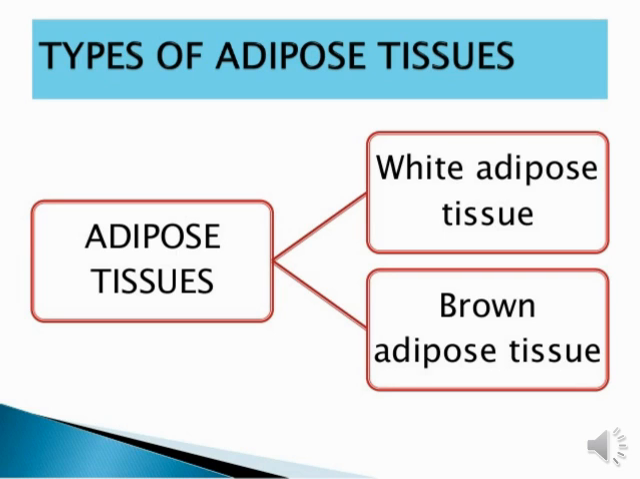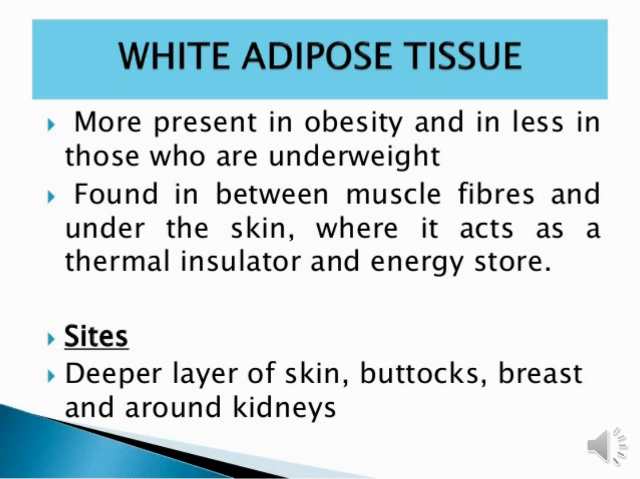This division basically depends on the color. White adipose tissue looks white in color, and brown adipose tissue looks brown in color in our body. Okay, so these are the types related to adipose tissue. Okay students, now we will see white adipose tissue. It is more present in obesity and less in those who are underweight. White adipose connective tissue is basically present in obese persons and less in underweight persons.